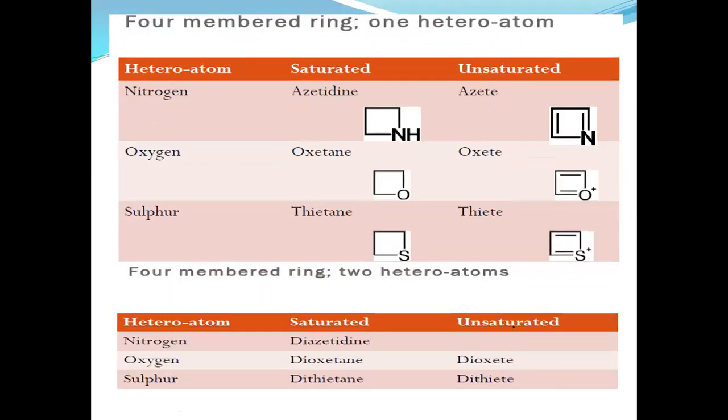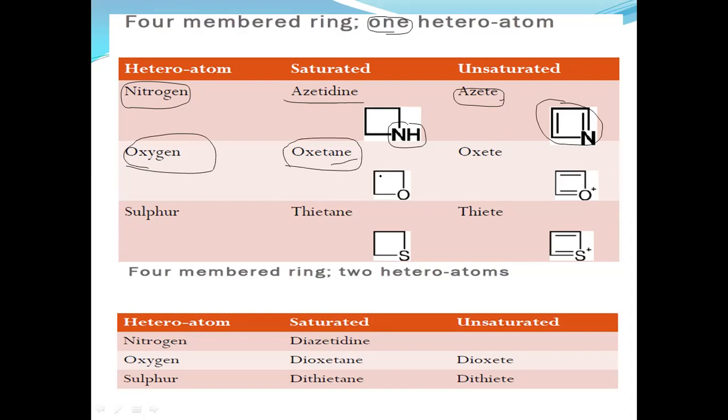Now move on to the 4-member heterocyclic compounds. These are some examples having a 4-member heterocyclic compound with 1 heteroatom. If nitrogen is present, here azetidine is the example. Here nitrogen is one of the atoms present in the ring. If unsaturation is present in these structures, the name is azete. Similarly for oxygen, if oxygen is present, oxetane. This ANE is the saturated one, and this is the unsaturated one, oxete.